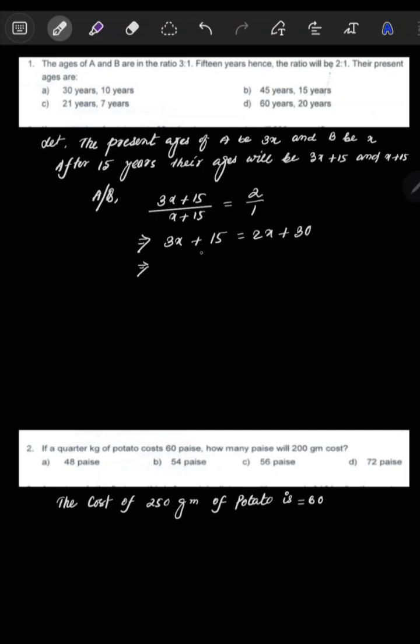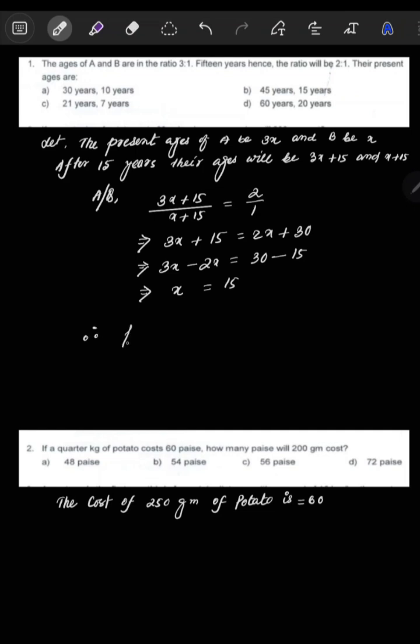All the x you have to take to one side. If you take 3x on the left side, then 2x on the right side, when taken to the left side, the plus will become minus 2x. Then is equal to 30 on the right side, and 15 on the left side, plus 15 if you take to the right side, it will become minus 15. Next step, subtract: 3x minus 2x gives only x. Now is equal to 30 minus 15, which gives 15.